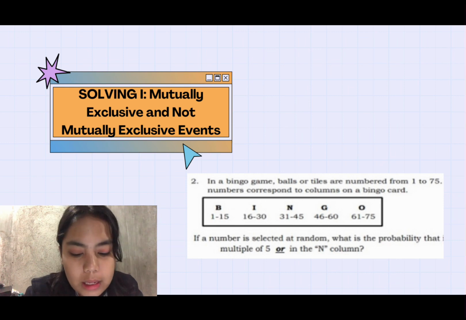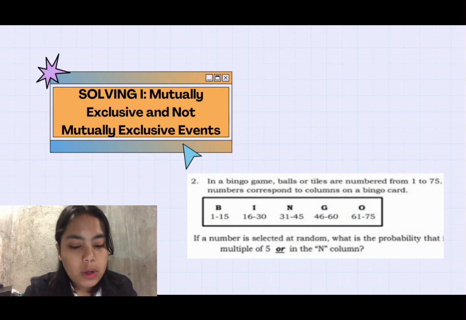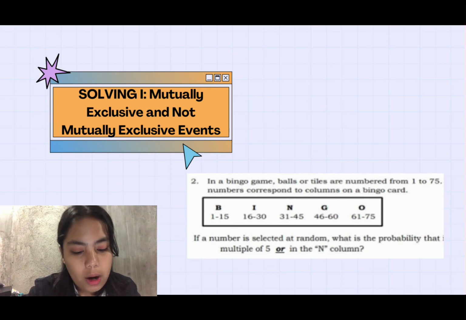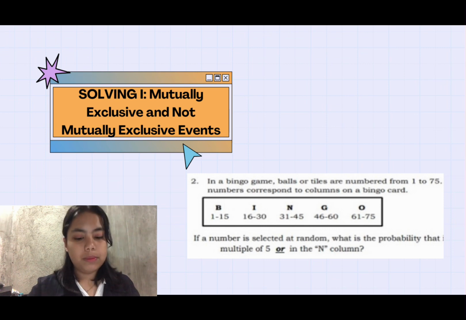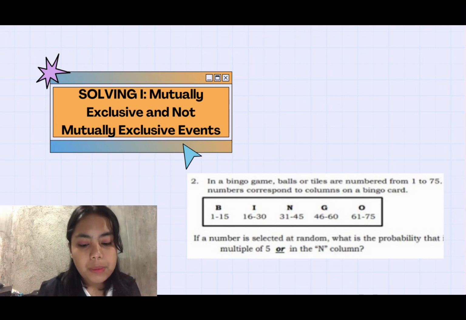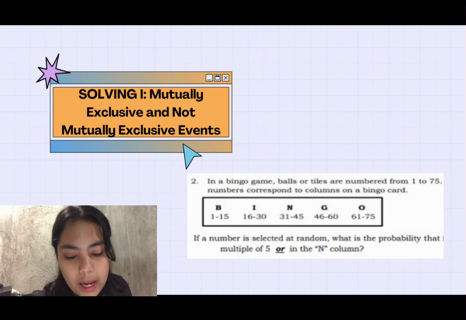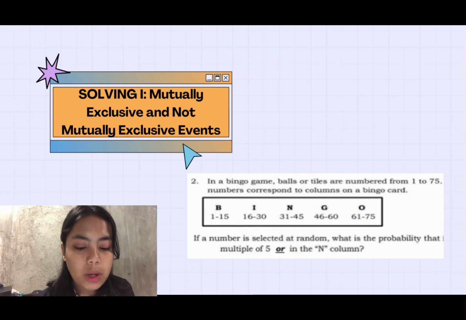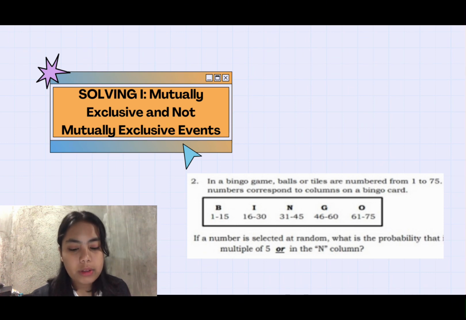Number 2. In a bingo game, balls or tiles are numbered from 1 to 75. The numbers correspond to columns on a bingo card. So column B, 1 to 15. Column I, 16 to 30. Column N, 31 to 45. Column G, 46 to 60. And column O, 61 to 75.